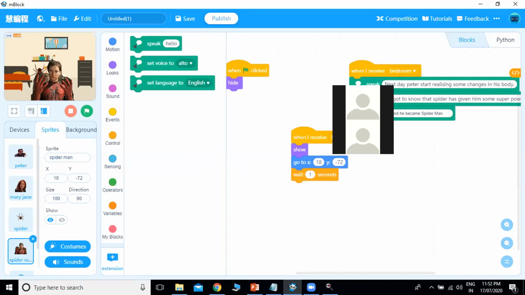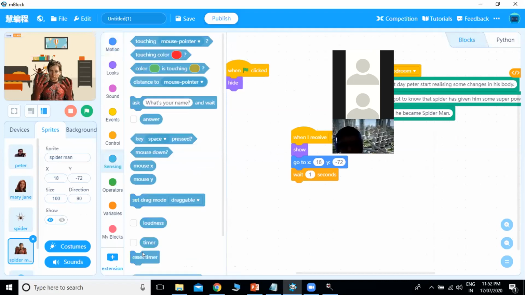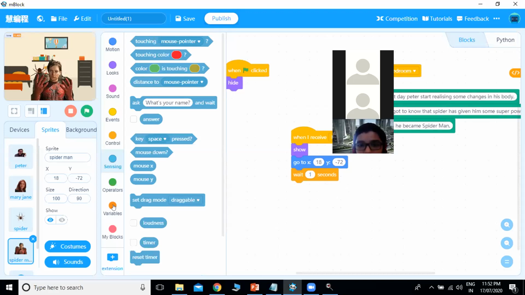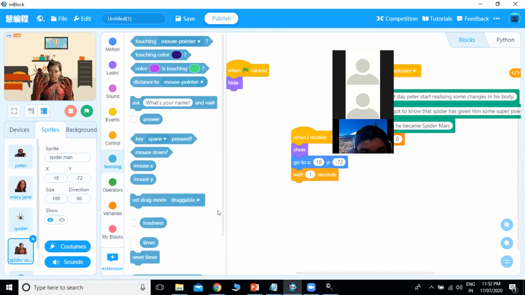So we have to check the timer then how much time it takes to complete this speech. And we have to make your Spider-Man sprite wait for that much second. So we will check how much time it's taking. So I've already know that timer, and then set time variable. So here I have to check how much time it's taking.